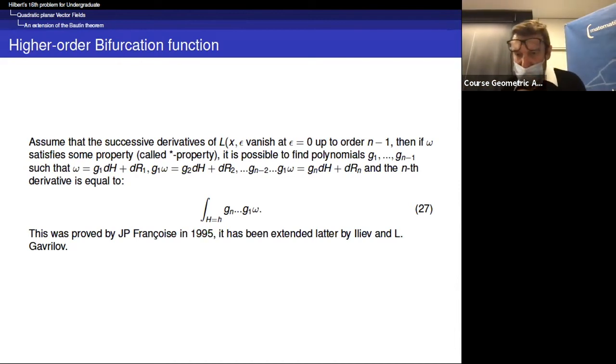And in 2000 something, Lubomir Gavrilov made a drastic renovation, a drastic progress in the field, because in fact, he gave a general property. So he did not assume any star property. So in general, he was able to find a formula using what are called iterative integrals. And in fact, this was a major progress.